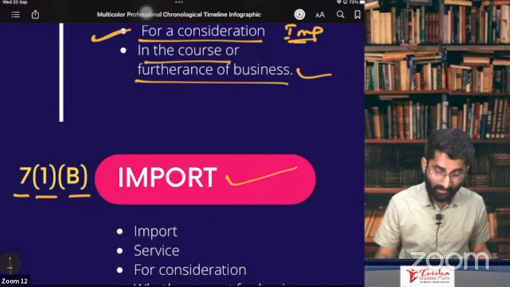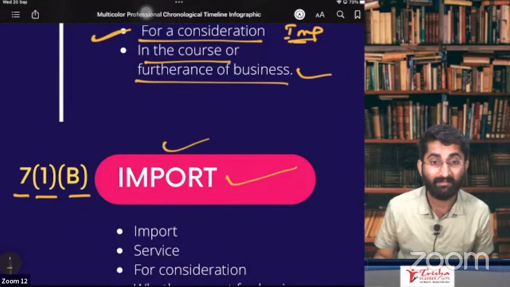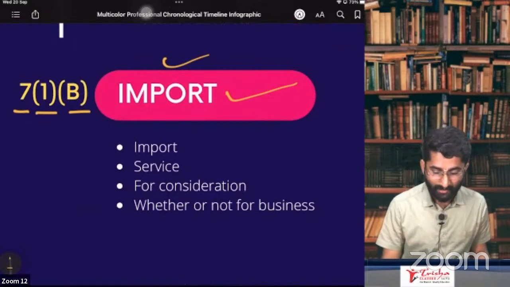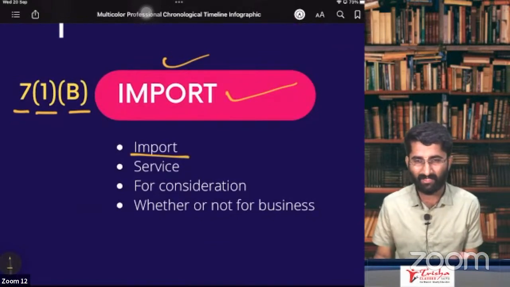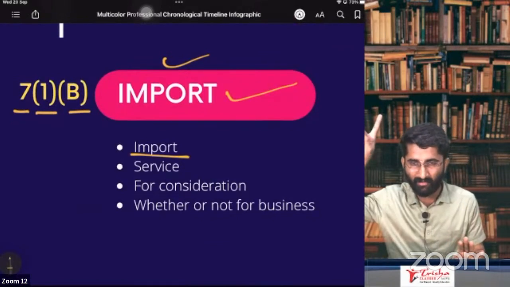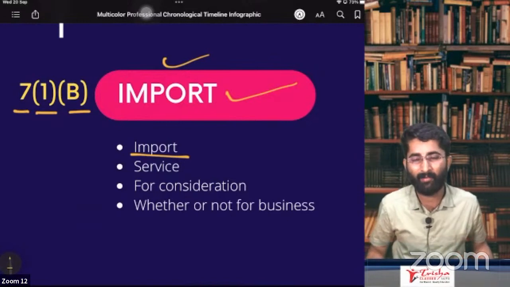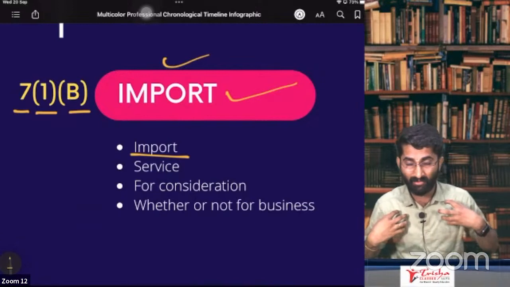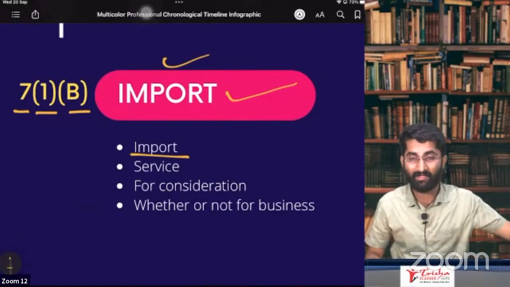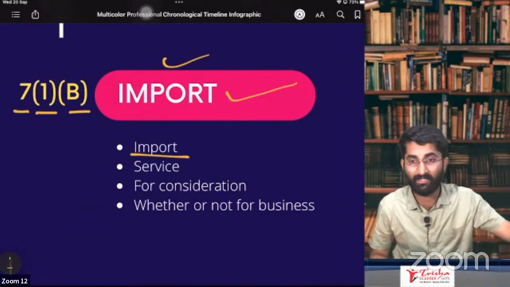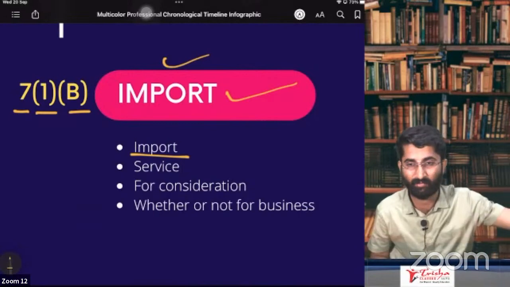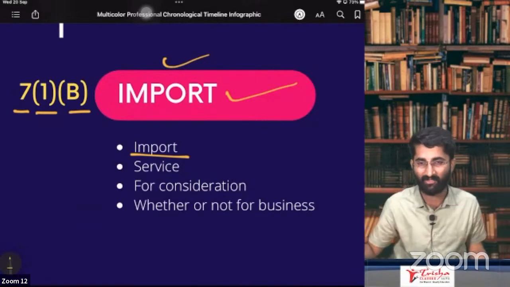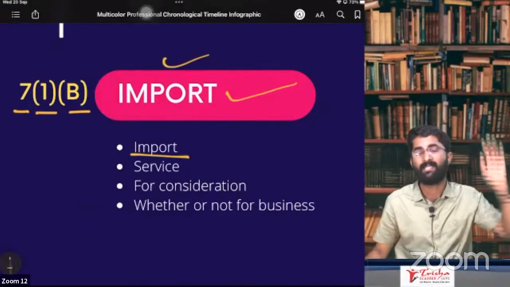Finish? Yes. In case of import, it is reverse charge mechanism. Remember, it is reverse charge mechanism. Why? See, import. Why is it reverse charge? See, the supplier has to pay to the government, no? So now in import, who am I? Supplier or buyer? I am the buyer. I purchase the goods and the other person is the supplier. The exporter is the supplier. Government cannot catch the exporter. That's why government is catching me. So you are the one who is using that goods. You pay under reverse charge mechanism.